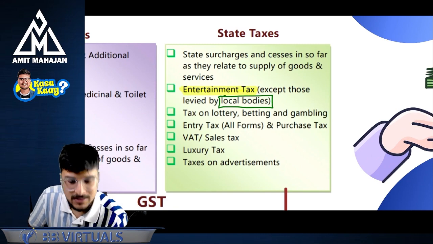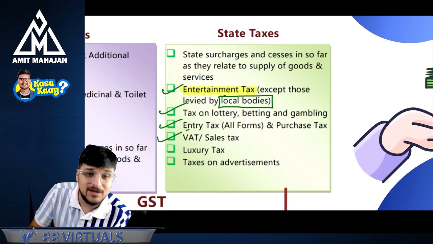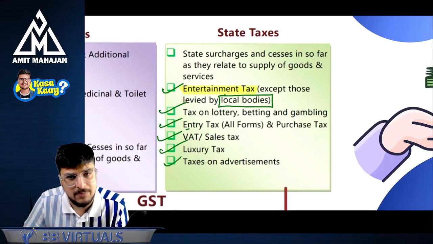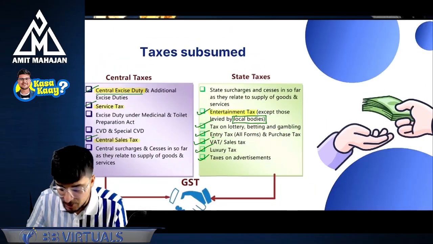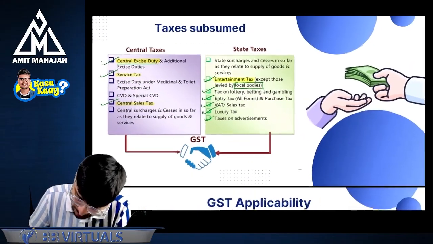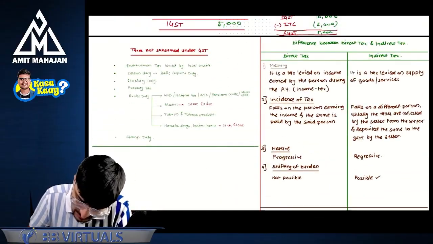GST will be charged. Tax on lottery, you will remember. Entry tax, you'll remember. VAT, you'll remember. Luxury tax, you'll remember. And taxes on advertisements, you'll remember. Perfect. So these are the taxes which are subsumed under GST. Okay, no problem. Then, this we discussed.